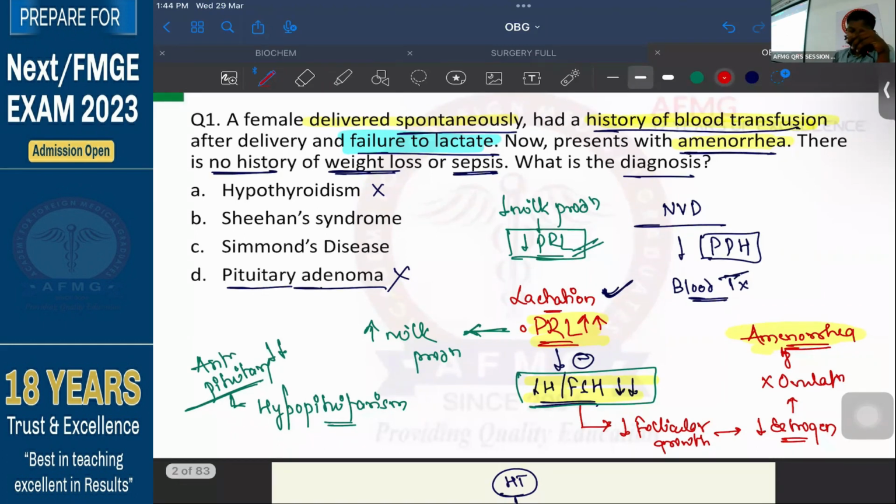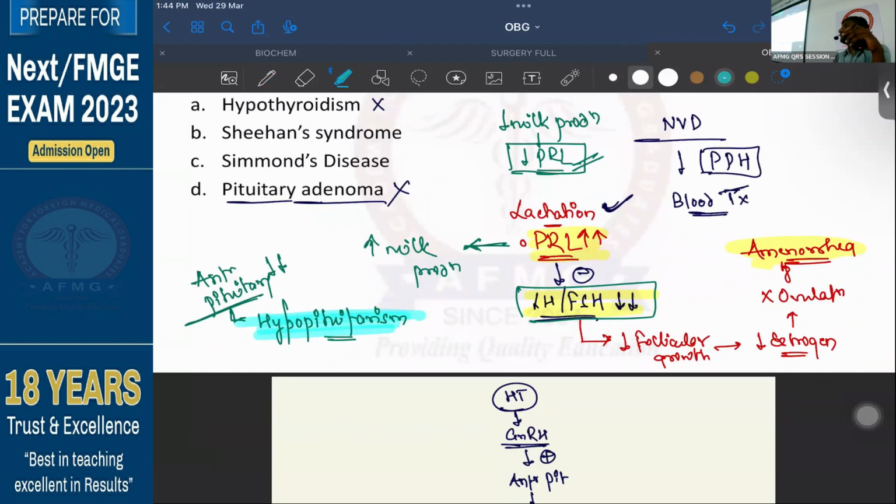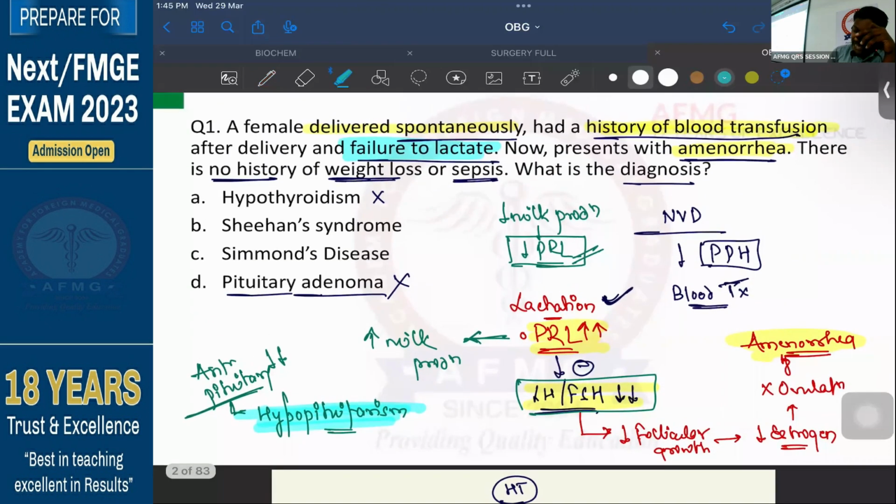Now we are left with Sheehan syndrome and Simmonds disease. Both of these conditions can cause hypopituitarism. The cause is also the same in both: in both conditions there is damage to the pituitary gland.